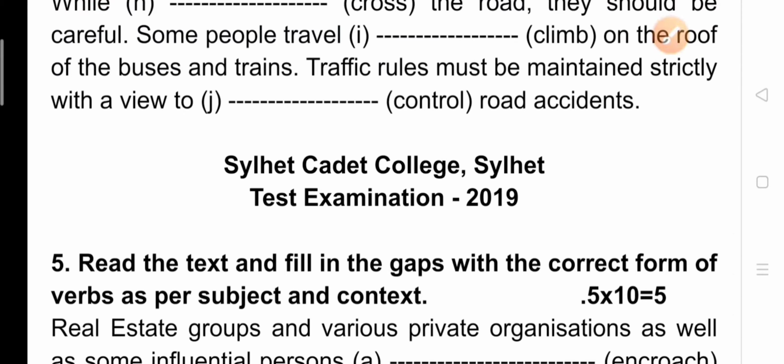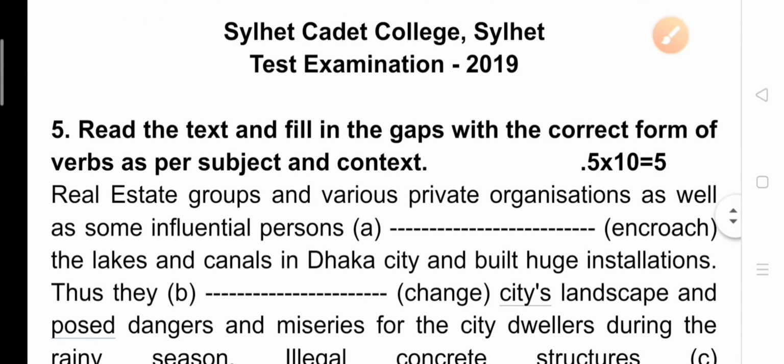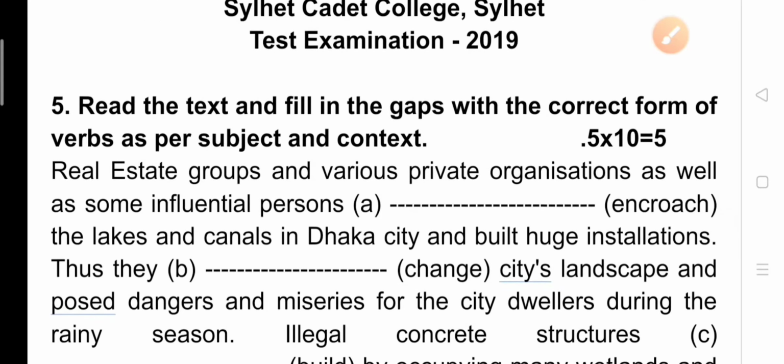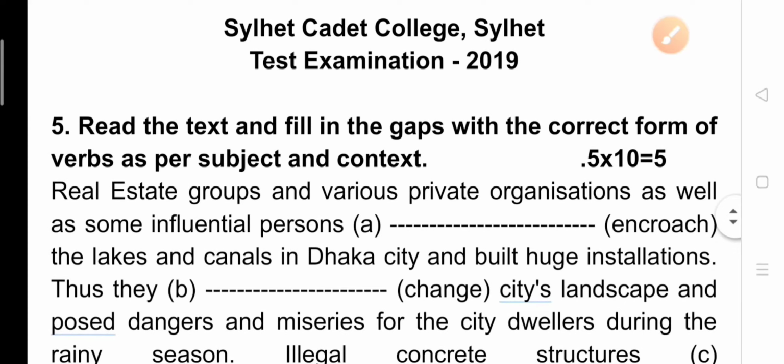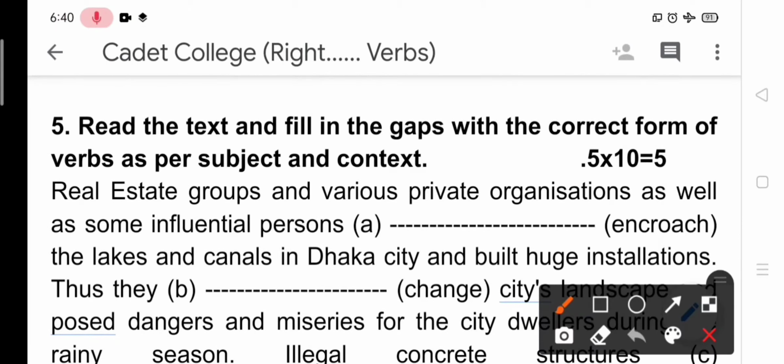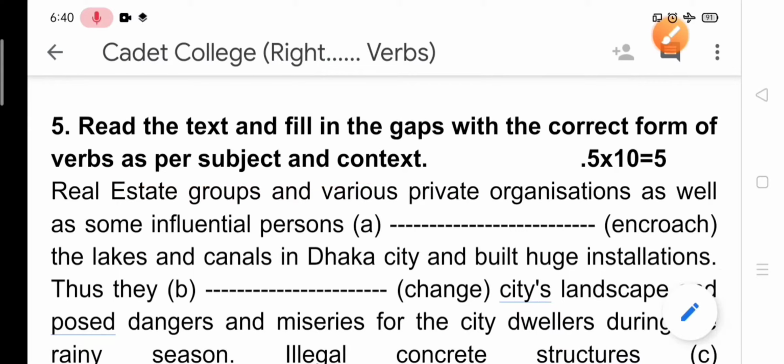Now we like to go to another question, and it is also a question from Cadet College, Sylhet Cadet College Sylhet Test Examination 2019. And again, I like to draw your attention on the question, that is, read the text and fill in the gaps with the correct form of verbs as per subject and context. So you need to keep it in mind while filling the gaps. Okay, learners, I like to start.